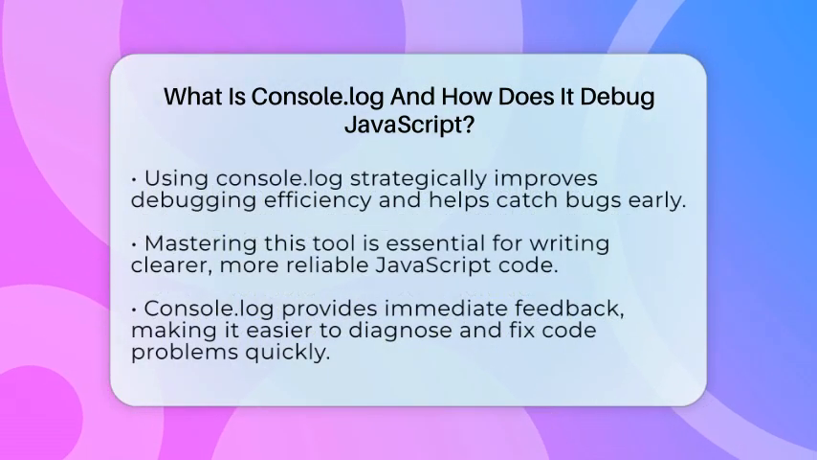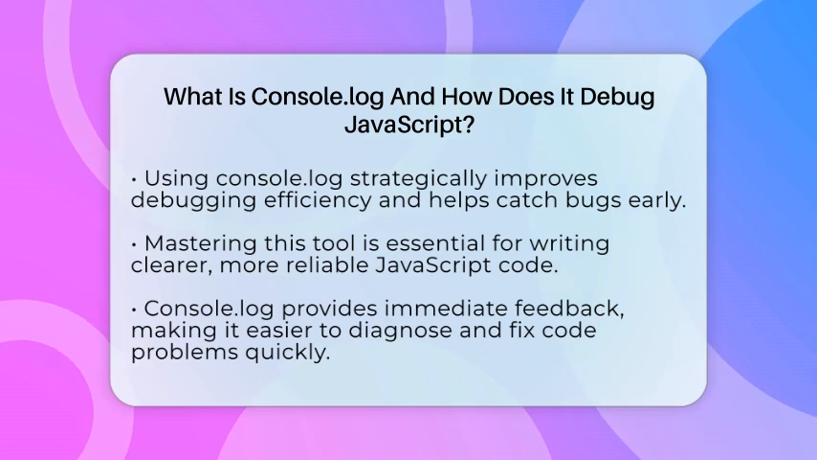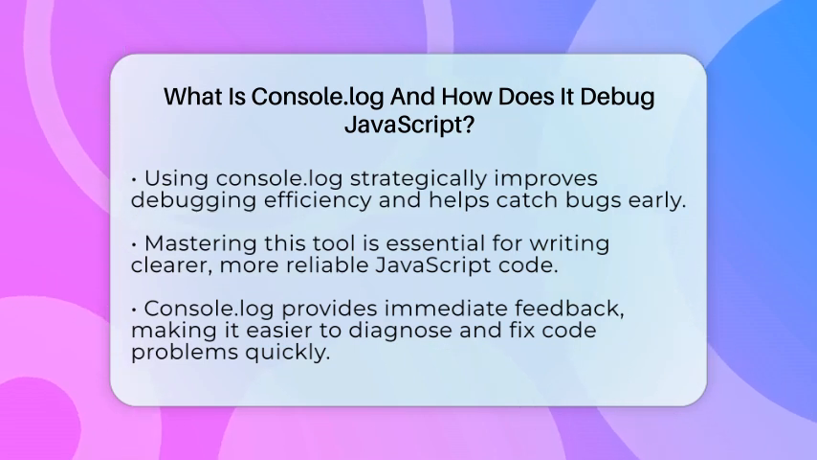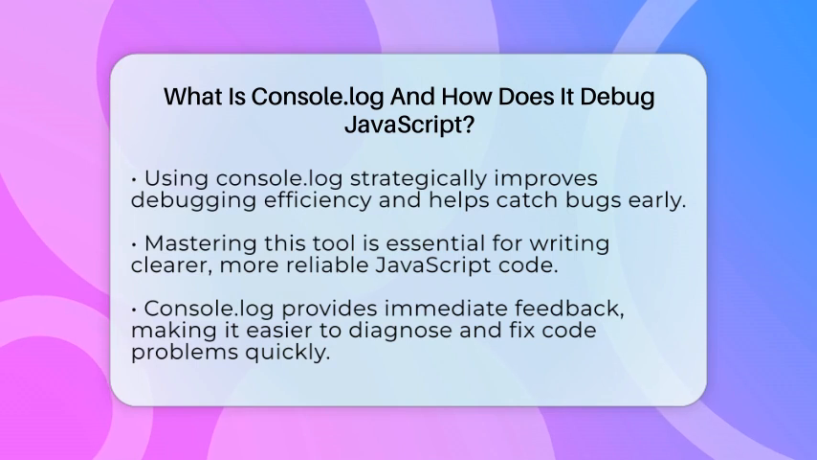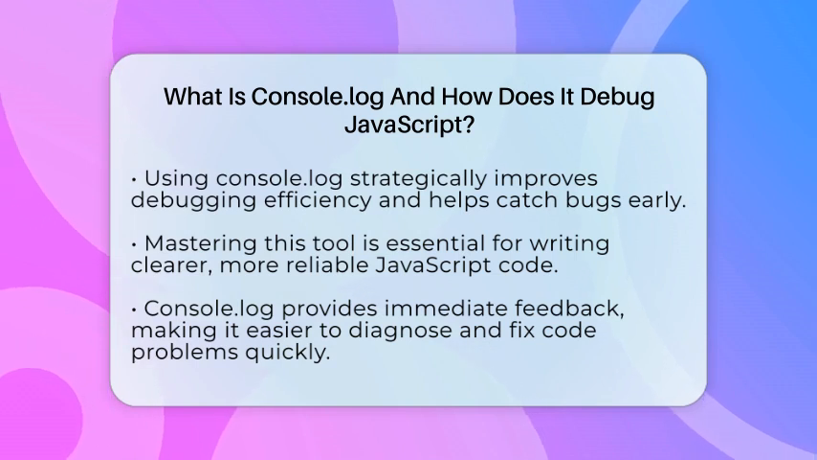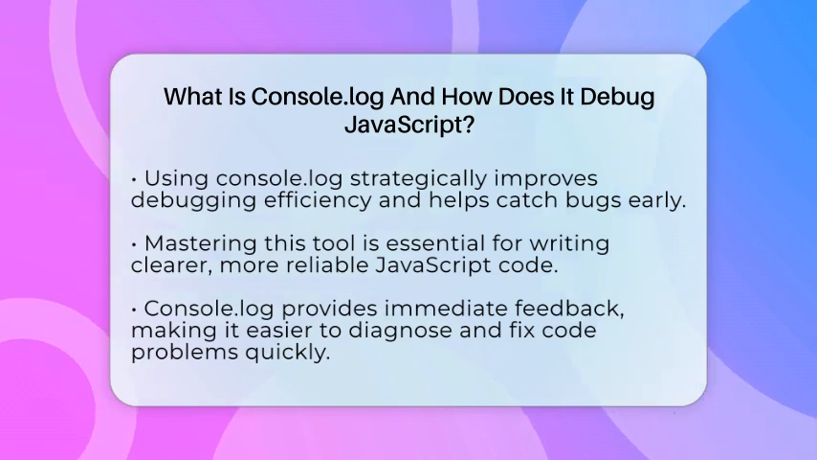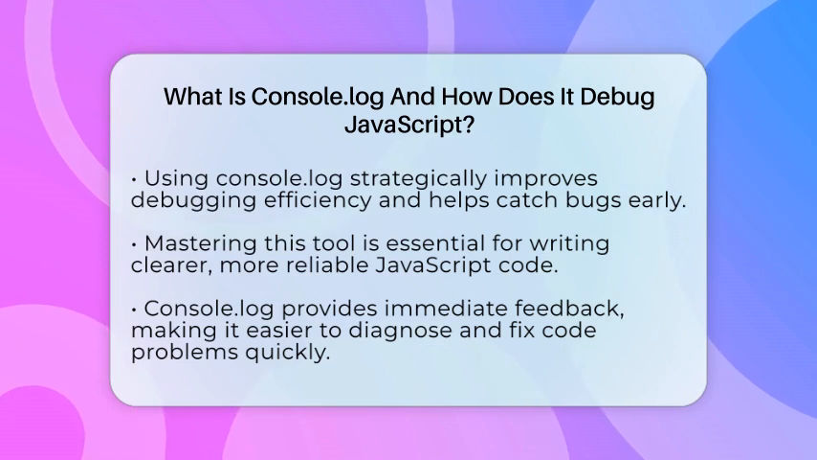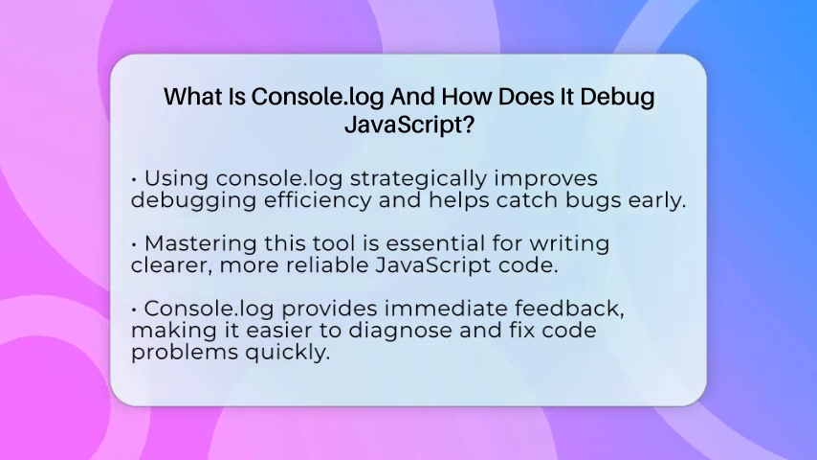Besides Console.log, there are other methods like console.warn for warnings, console.error for errors, and console.info for informational messages. But Console.log remains the most common and versatile tool for debugging.